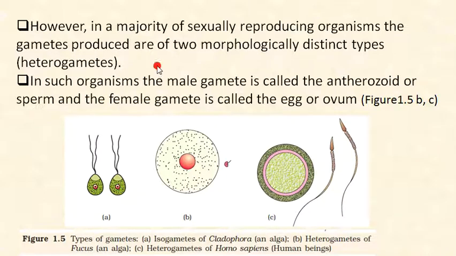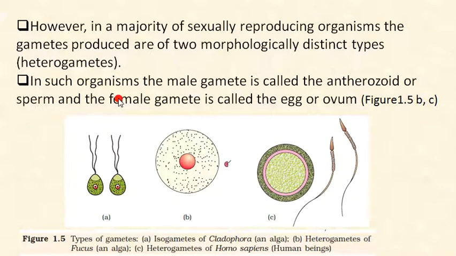However, in the majority of sexually reproducing organisms, the gametes produced are of two morphologically distinct types, also called heterogametes. Morphologically means external appearance. So they can be different, and that's why they are called heterogametes.